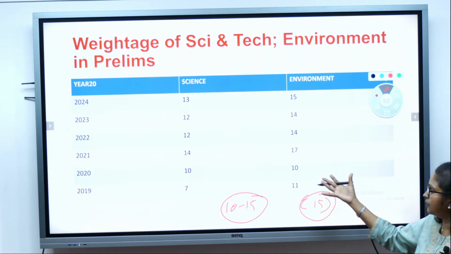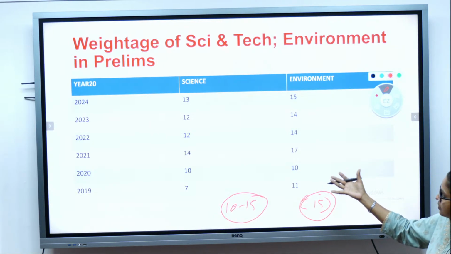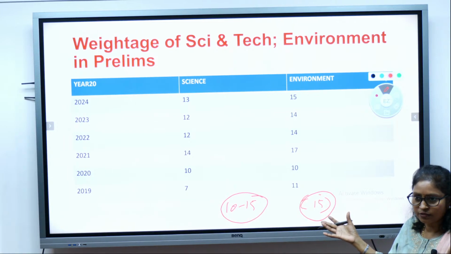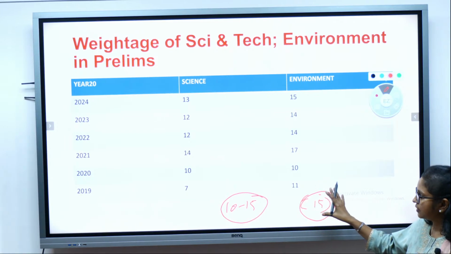So the weightage is humongous, a greater number of questions being asked. So please take it very seriously. Both are very, very important.